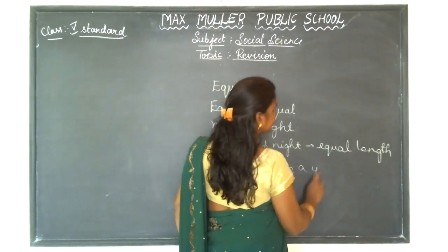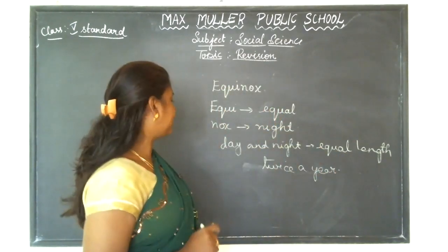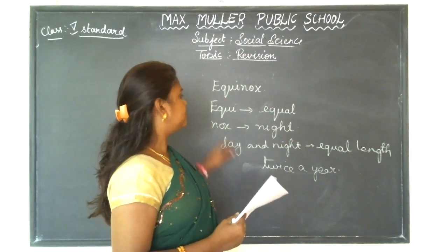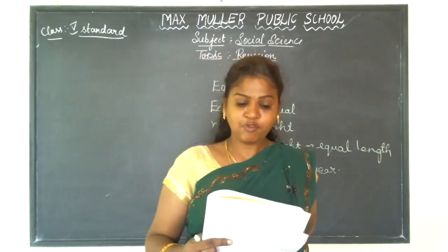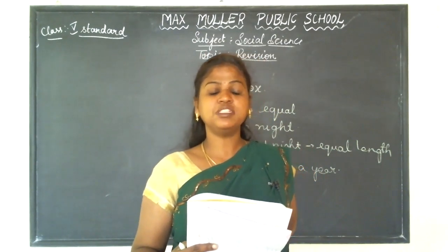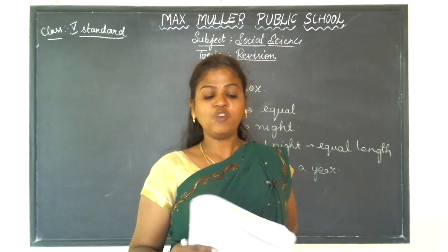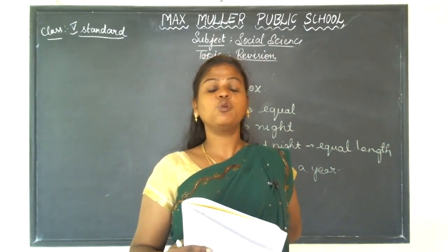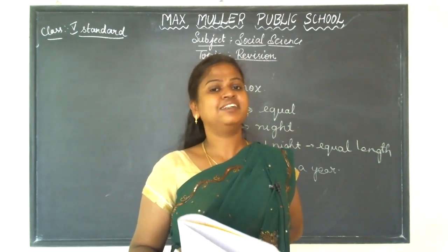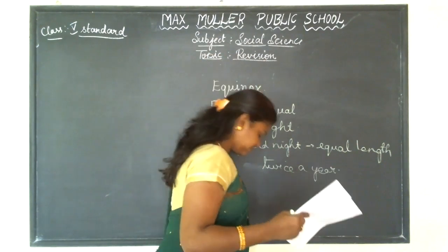Twice a year means it is going to occur two times in a year. So I will learn once. What is an equinox? Equi means equal and nox means night. Equinox is the time when we have night and day of equal length. It occurs twice a year. So now you came to know what you mean by equinox.